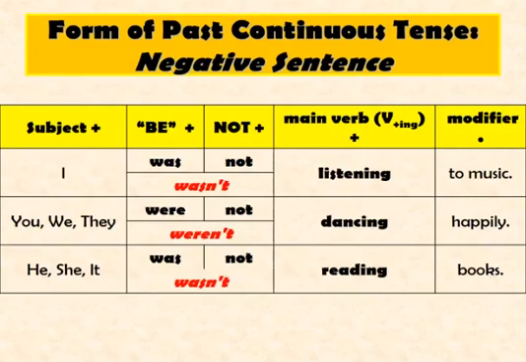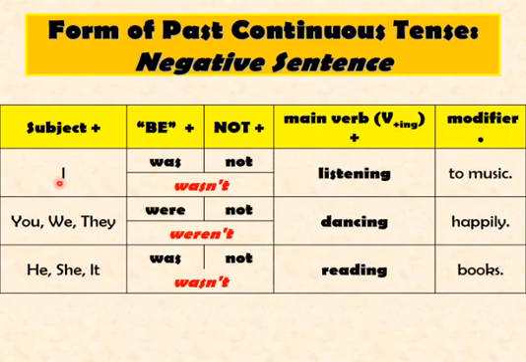Now students, when I talk about the form of past continuous tense, negative sentence. What is the structure of the negative sentence when we're using past continuous tense? Again, in the table, I have subject, I have the form of be, that is was, were, and then I'm going to have not to show my disagreement or negativity. And then I have main verb. Again, I'm going to use the present participle, that is the fourth form of verb, ing form. And of course, to complete my sentence or give it a complete meaning, I'm going to use a modifier.